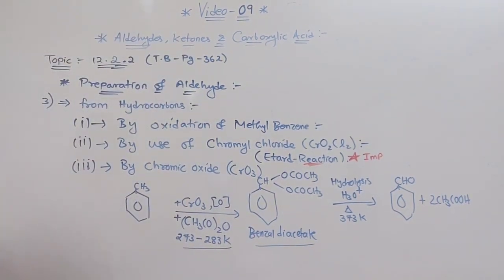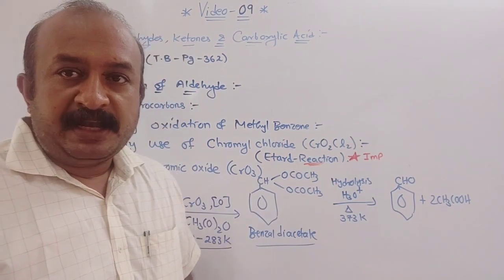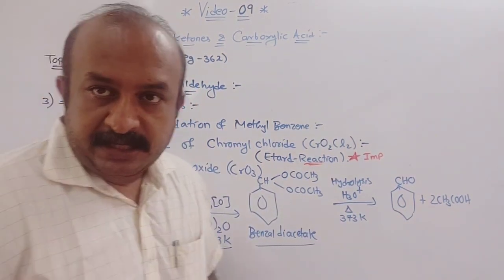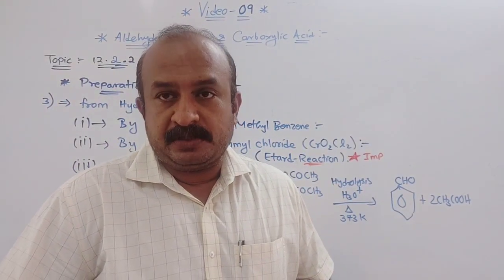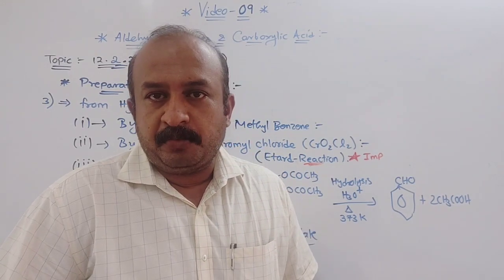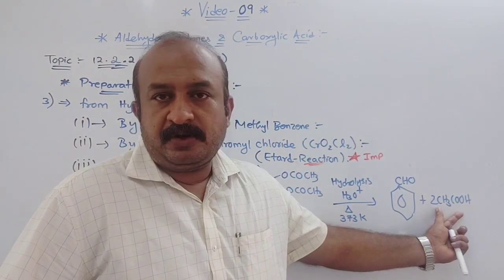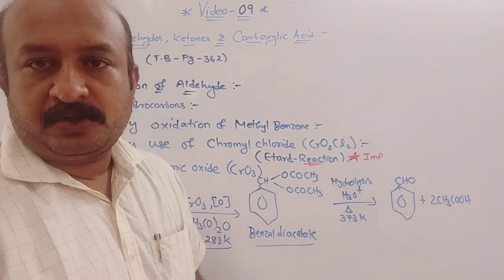I think it is not written as 2CH3COOH, but you can write it as a byproduct. Now in organic chemistry, the byproducts are not given importance, but the principal or major products are given more importance. Understood? But for your information, you can write down what is given. It is not there in your textbook, so you can write this.